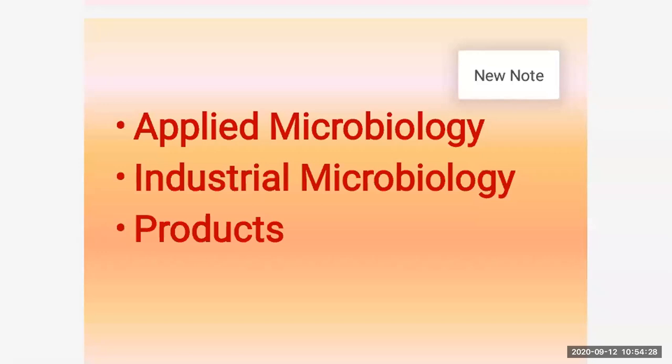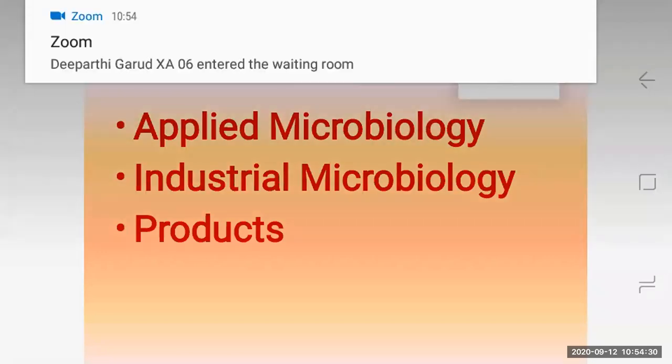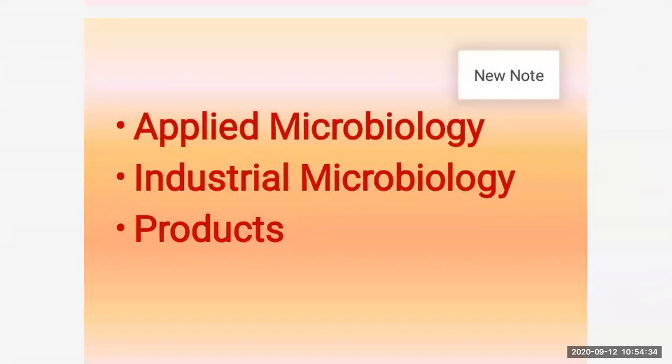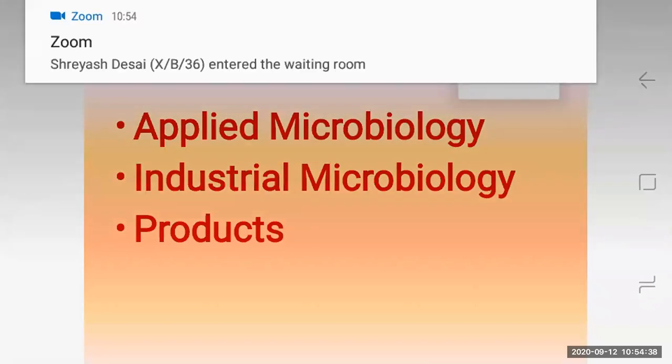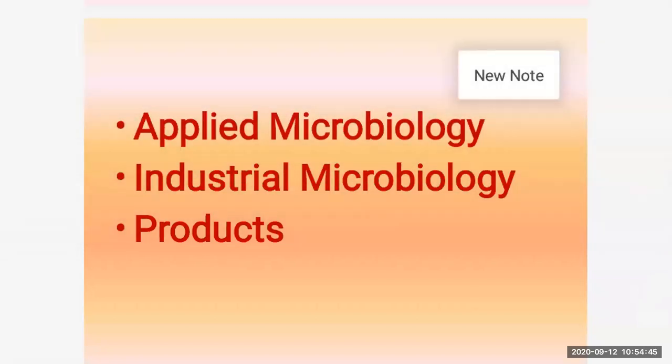Second, the use of microbes in solid waste management. We have studied that microbes are necessary for garbage management and pollution control as well. So to control garbage and pollution, we need to know industrial microbiology. So these are the two types of microbiology: applied microbiology and industrial microbiology. Now let us learn what products are formed.